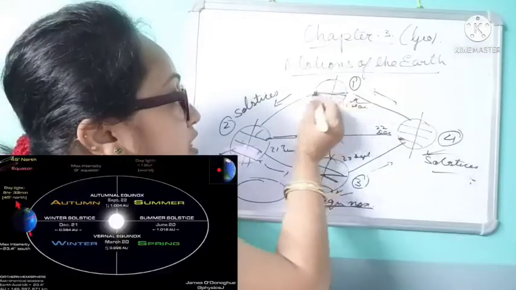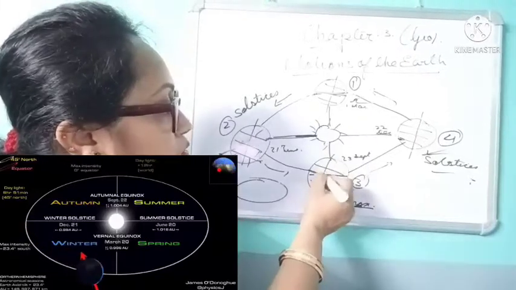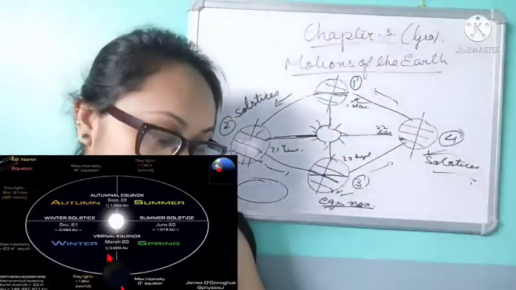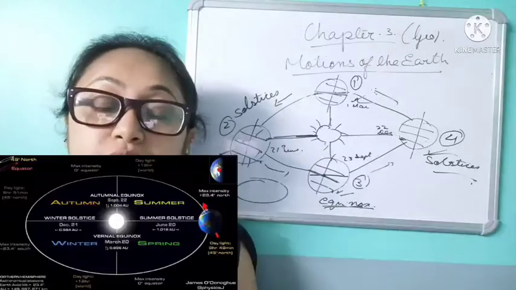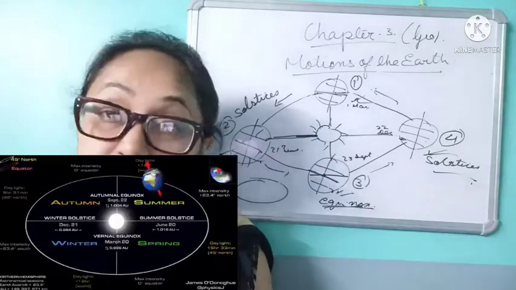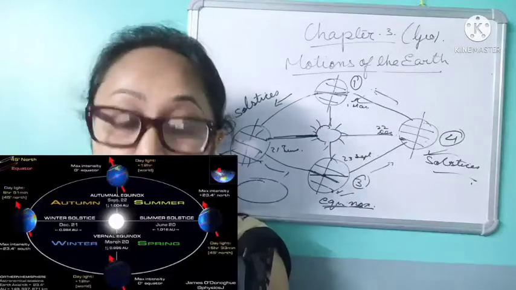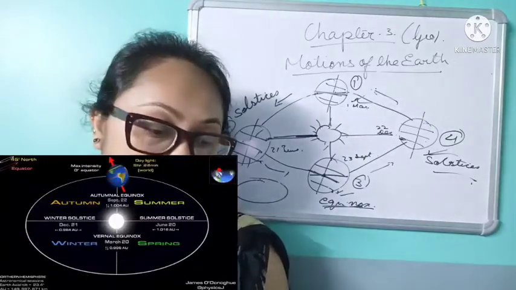Now, suppose this is the equator. The sun shines vertically on the equator and it experiences equal day and night all over the world, and this period is called equinox.